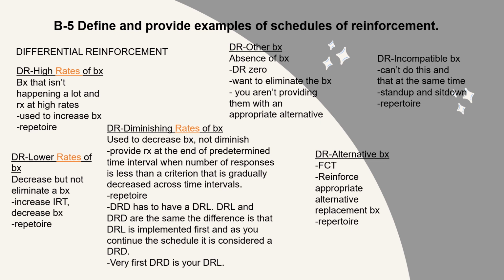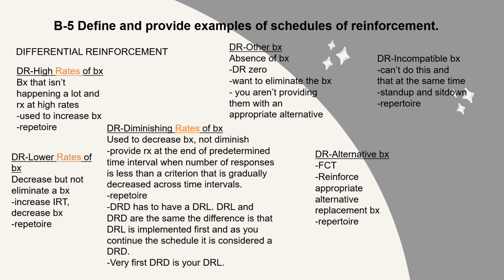So this is used to increase behavior. Then there is DRL. This is differential reinforcement of lower rates of behavior. This is to decrease but not eliminate a behavior. This increases IRT and decreases behavior.